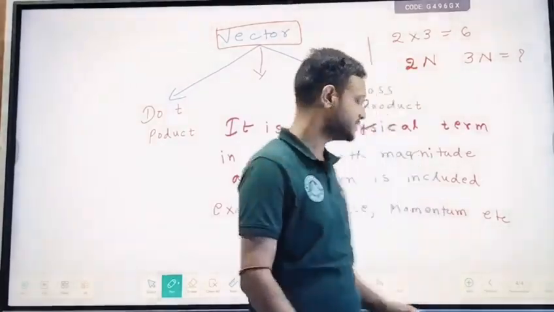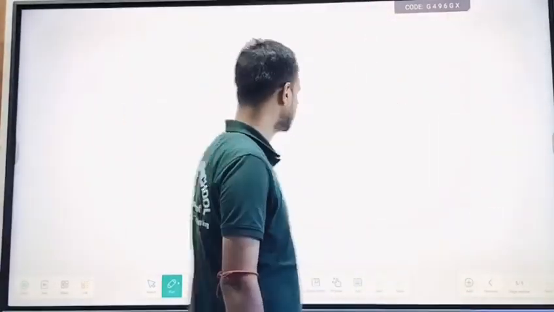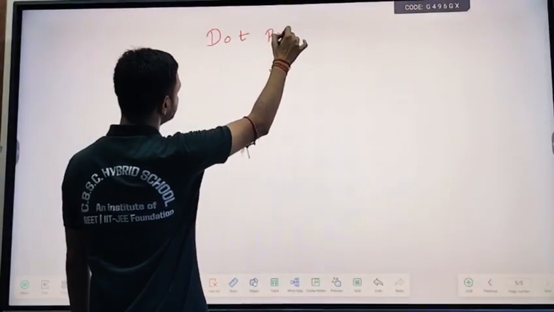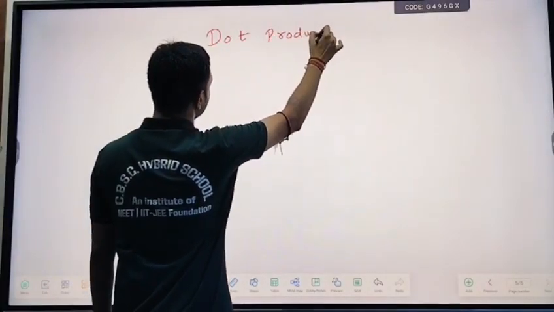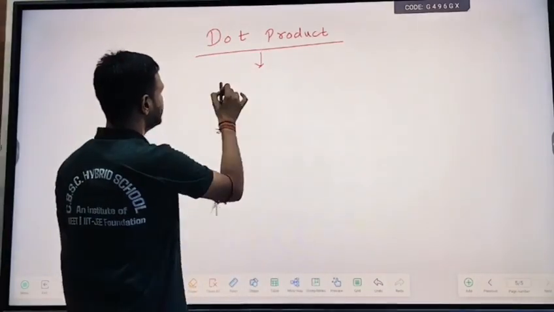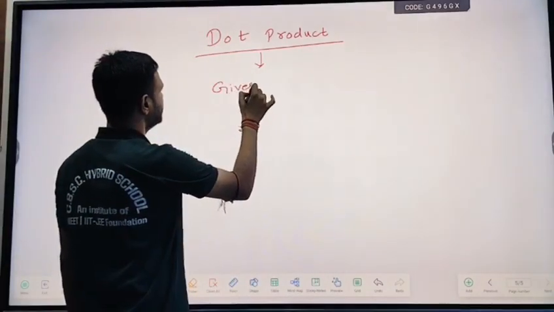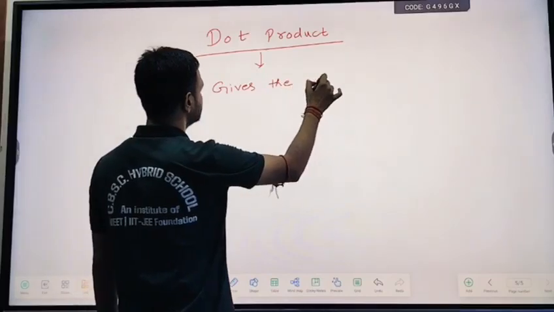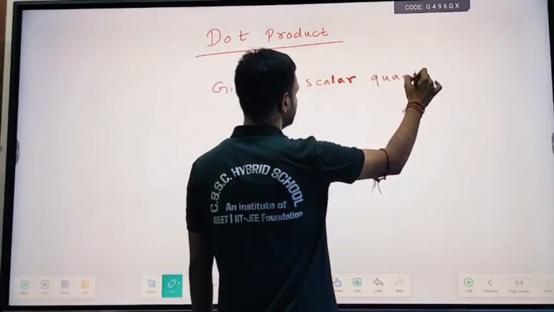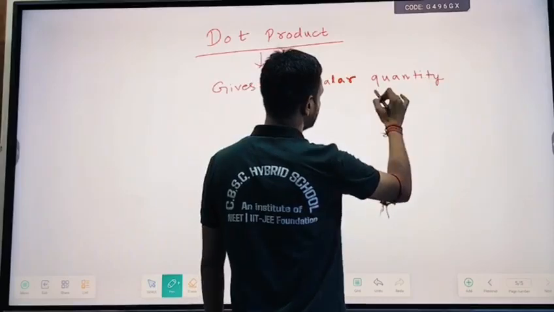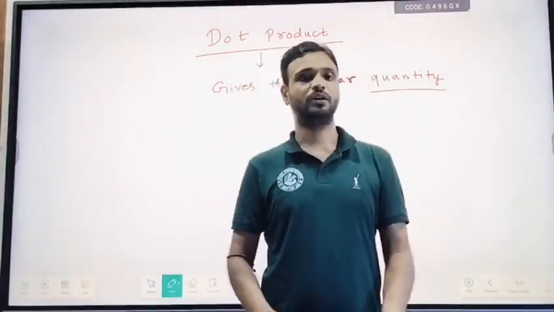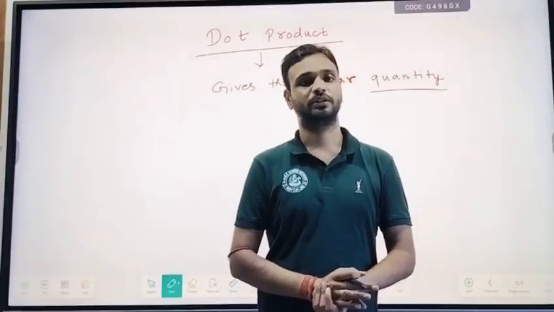So we need to understand the meaning of this dot product. First, the dot product gives a scalar quantity. Whatever product we get after the dot, we get a scalar quantity.